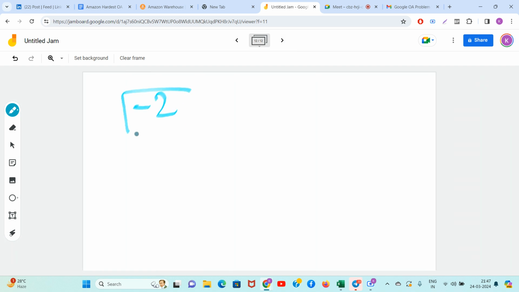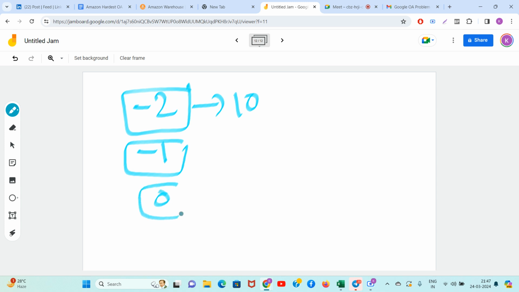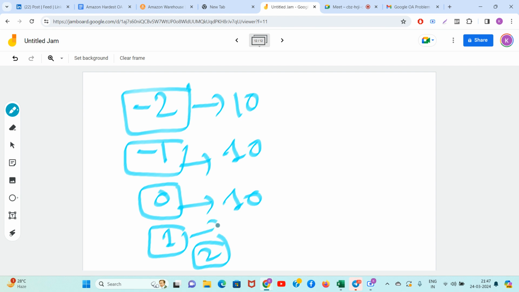You can bring everything to minus 2, it takes 10 rupees, or minus 1, or 0, or 1, or 2. All of these take 10 rupees, which is less than or equal to 10. So guys, there are only 5 valid points.